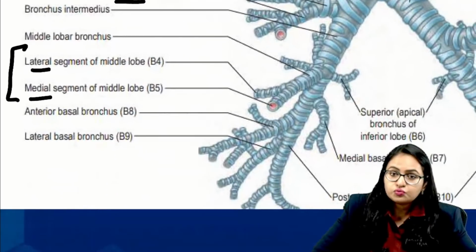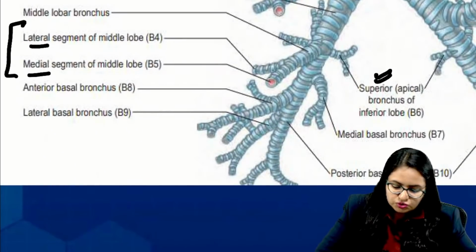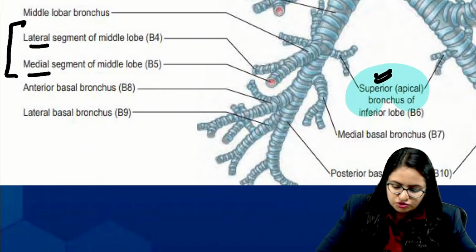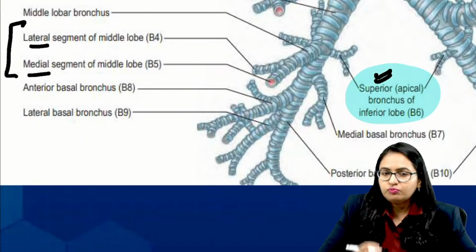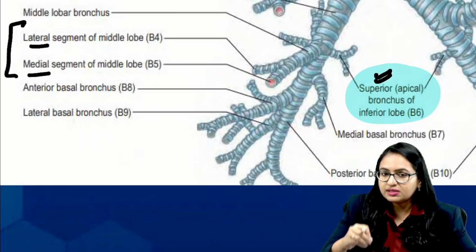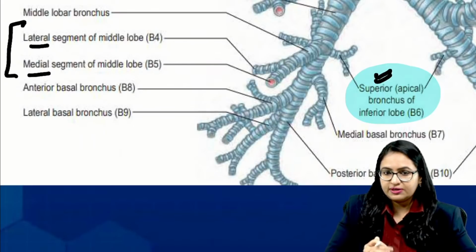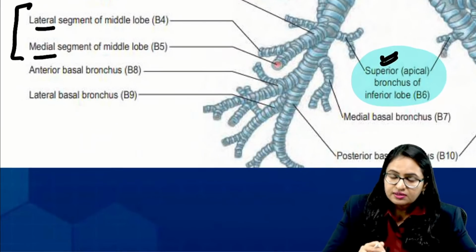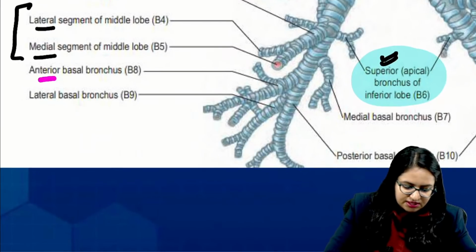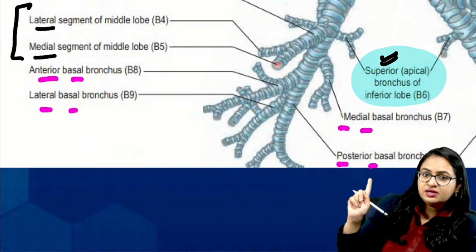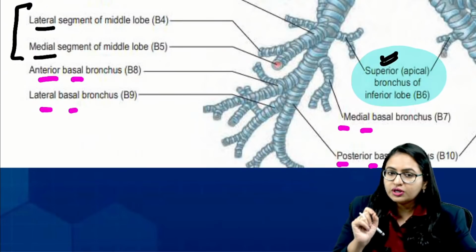When we come towards the lower lobe, this one is the superior or apical bronchus of the inferior lobe, which is the most important because the foreign body is obstructed most commonly over here, going to the apical segment of the lower lobe on the right side. The other bronchi are anterior basal, lateral basal, medial basal, and posterior basal. All these are for the lower lobe.